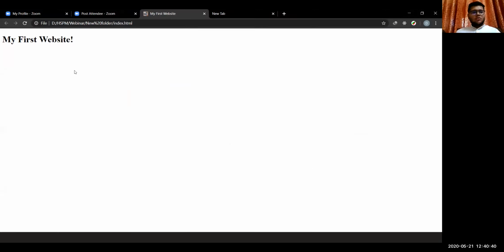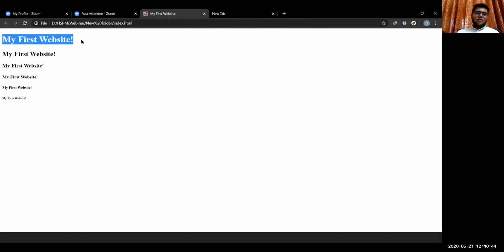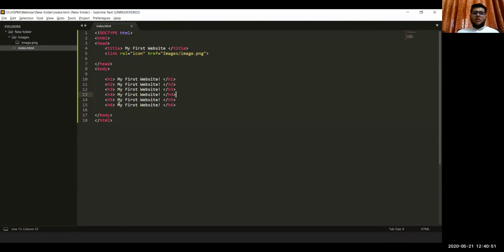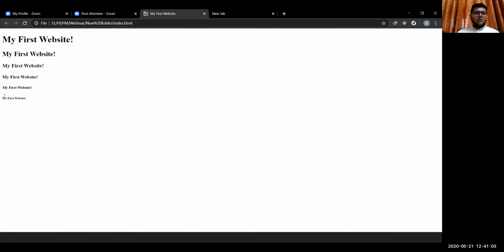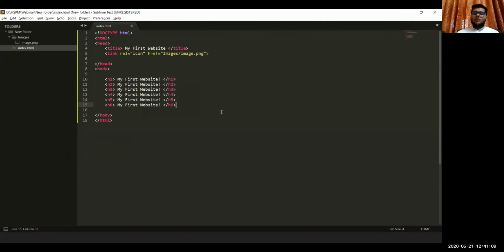When we reload, we'll see that the size of these h tags decreases as we use a bigger number. The h1 tag is the biggest, h2 is a little bit smaller, and so on. Then h6 is the smallest heading we have. These are the different variations in headings we can have.